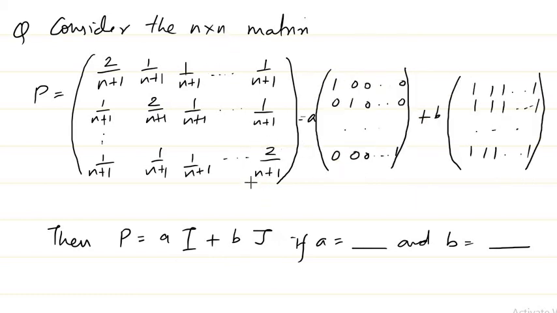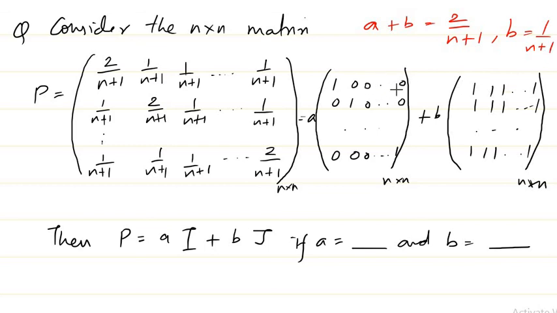So if I write P in the form A times I plus B times J, all are n by n matrices. Then I'll get just two equations. Taking a diagonal entry, A times 1 plus B times 1 is equal to 2 by n plus 1. So the first equation I'm getting is A plus B is equal to 2 by n plus 1. Now if I take an off-diagonal entry, A times 0 is 0, and B times 1 is 1 by n plus 1. So I get B is equal to 1 by n plus 1.